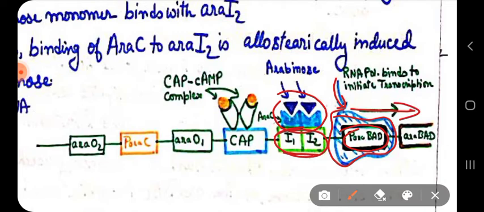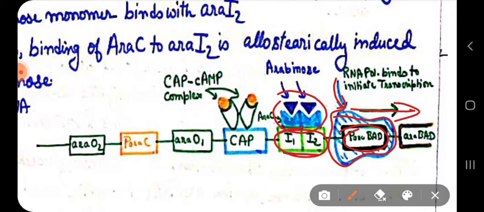So in presence of arabinose, Ara-C is acting as an activator. And Ara-C, again I'm repeating, I'm trying to make you recite it easily. So in the presence of arabinose, Ara-C is acting as an activator, and Ara-C then undergoes conformational change when arabinose binds to the site of Ara-C where arabinose binds.